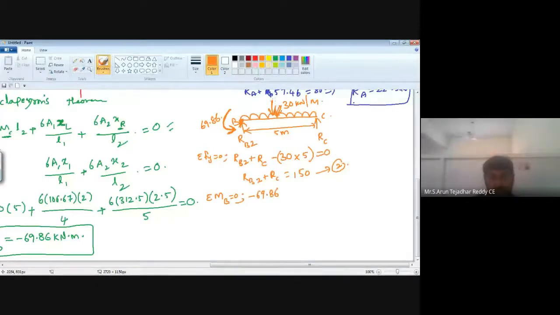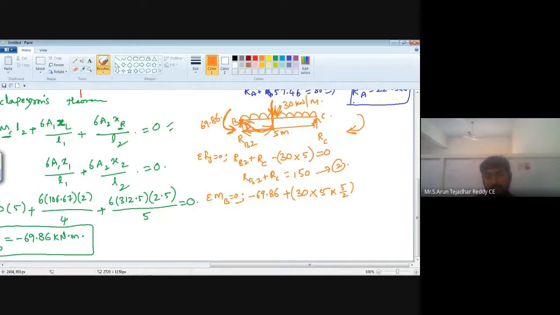Next, 30 kilonewton per meter load is acting. It is moving in this direction, so it is a clockwise direction. Take positive 30 into span is 5 meter and it is UDL, convert into point load. Then remaining distance is here 5 by 2, it is 2.5 meter.